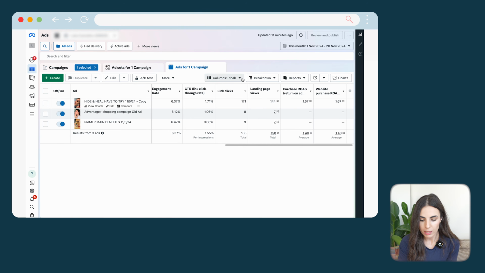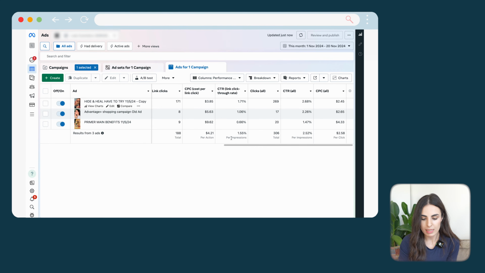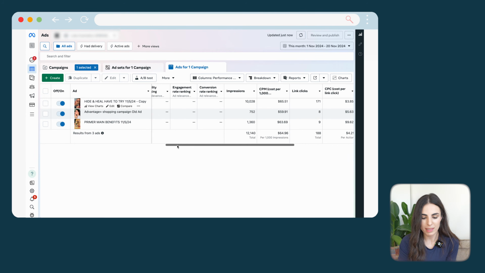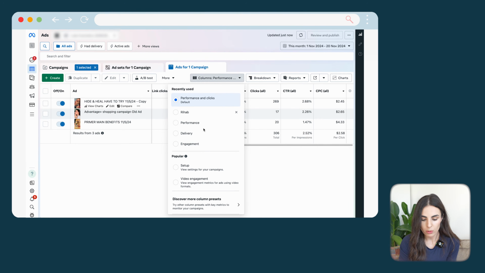So you go in here to columns, and by default you have some setups in here. For example, performance and clicks, and this setup is going to show you everything related to the clicks and the performance. I like to look at this setup from time to time, so it's also beneficial. When you go in here, you have delivery and engagement. These are two other setups by default.